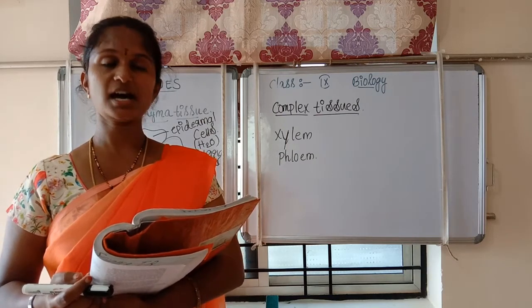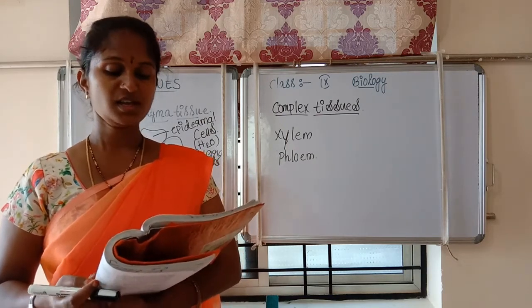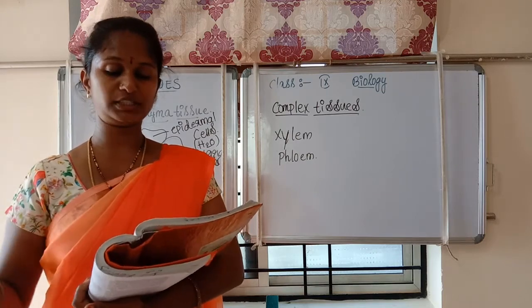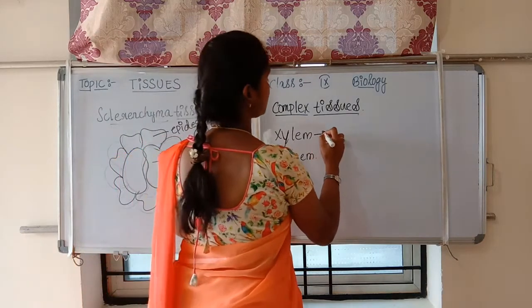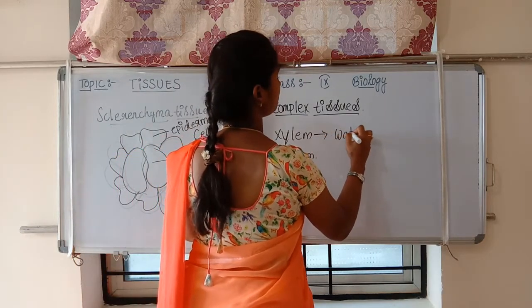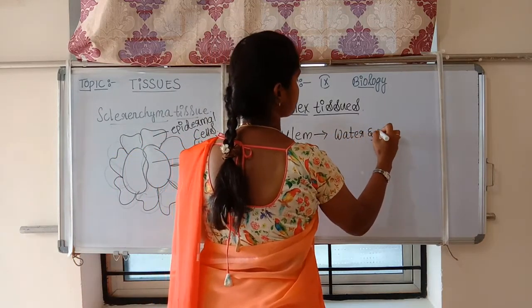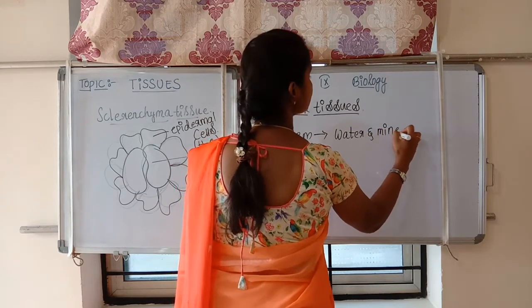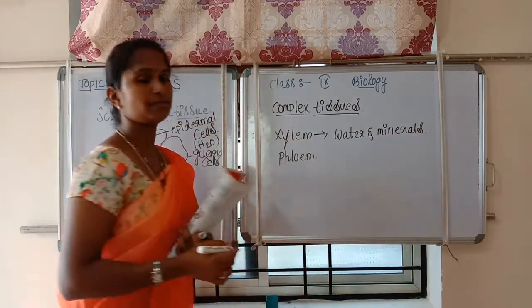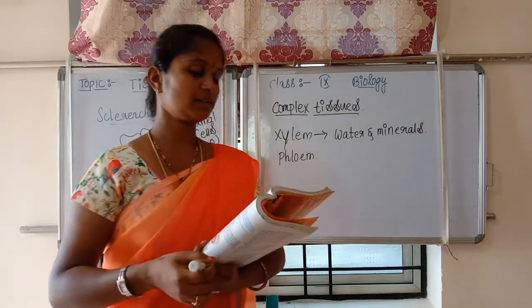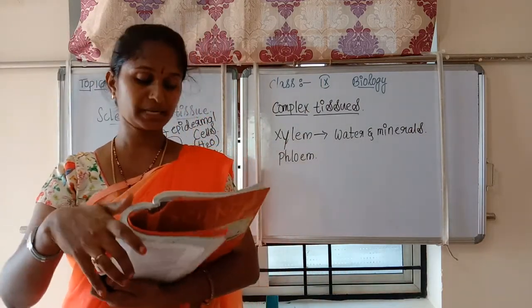They are tubular structures, which allows them to transport water and minerals. In the xylem, tracheids, xylem fibers, xylem parenchyma and vessels are present.